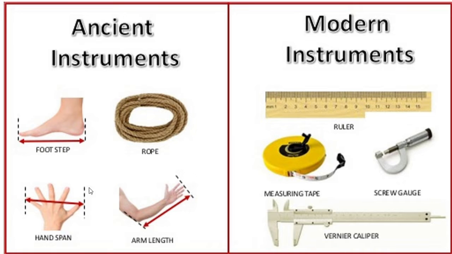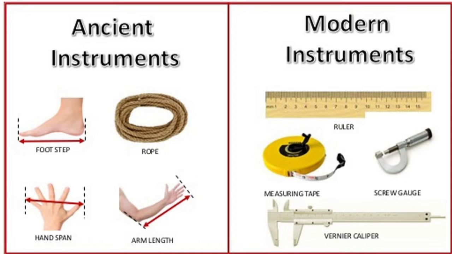So the other person's reading and the first person's reading may change, right? But the modern instruments, ruler, tape, all these give us accurate and proper measurements. So we use these modern instruments to measure the length of an object.